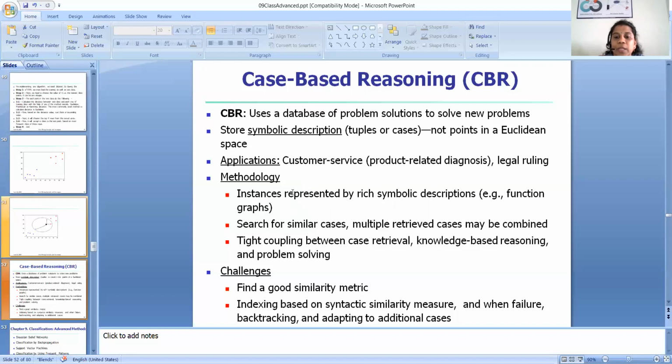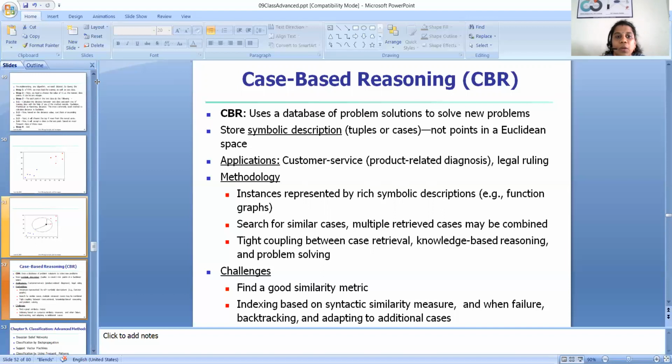Tight coupling between case retrieval, knowledge-based reasoning, and problem solving is required for CBR. The challenge of CBR is that we need a good similarity metric. Whenever a new case comes, we need to search the database, so we need a good similarity metric for classification and prediction. Indexing is based on a syntactic similarity measure, and when there is failure, backtracking and adapting additional cases is required.